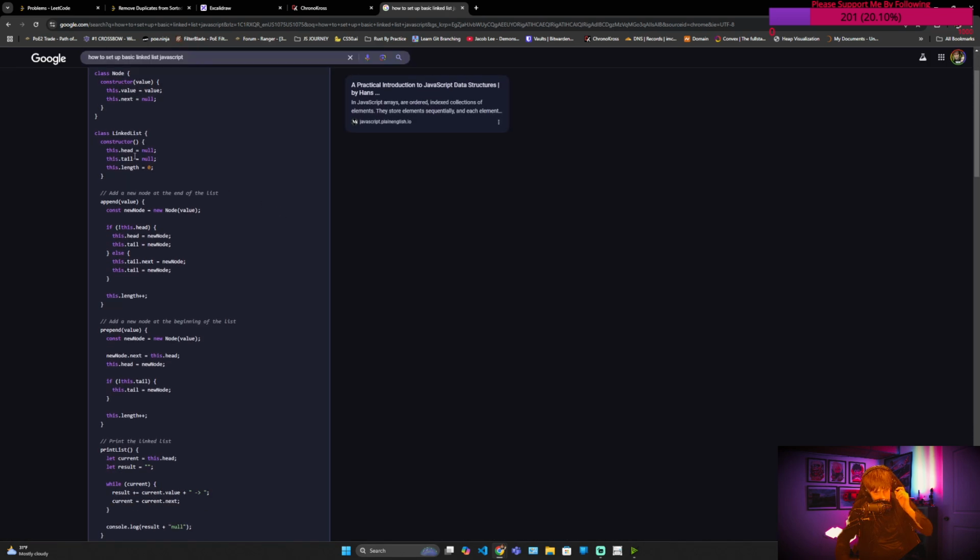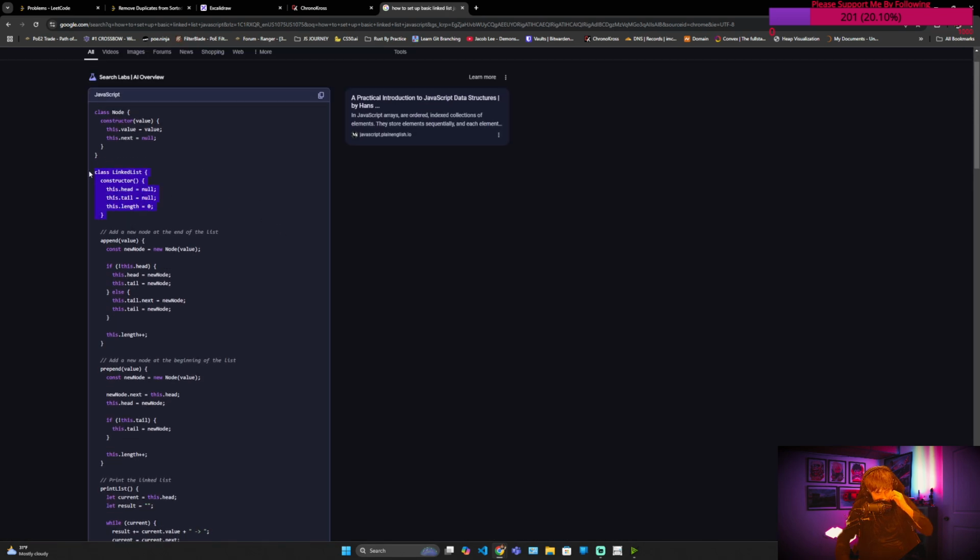Right here. Ignore the length and the tail. Well, no, I guess this is technically right. But to make it simple, get rid of the length and the tail. Don't worry about that. Just pretend the linked list has a this.head equals null. And then each node's one of these. They have two properties, a value which points to the actual int or whatever is being represented in that node. And this.next is just pointing to another one of these with its own value that's pointing to another one of these until one hits null. Right?